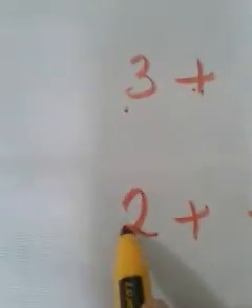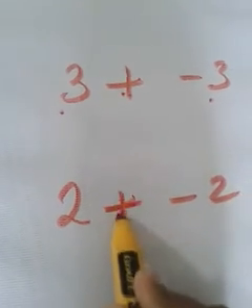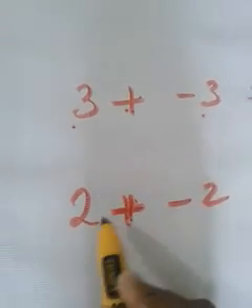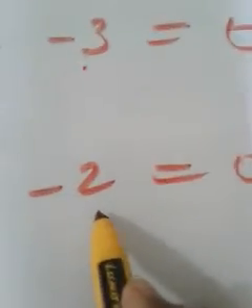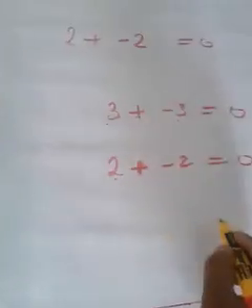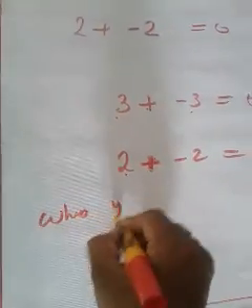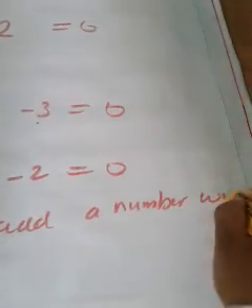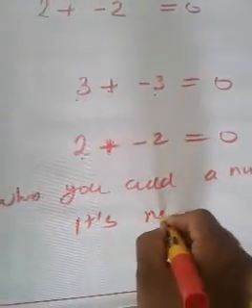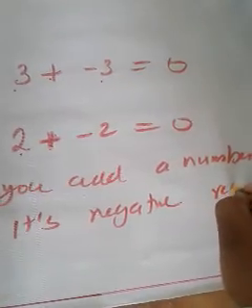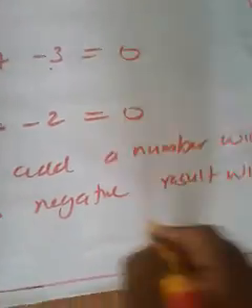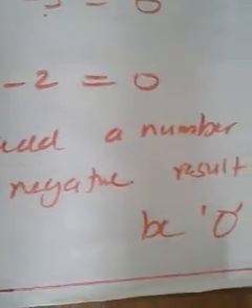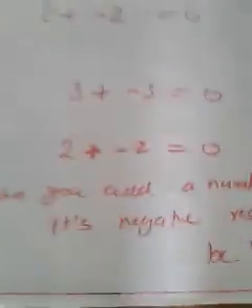I am repeating, the operation is addition. When you add a number with its negative, the result will be 0. So the conclusion you can write is: when you add a number with its negative, the result will be 0.